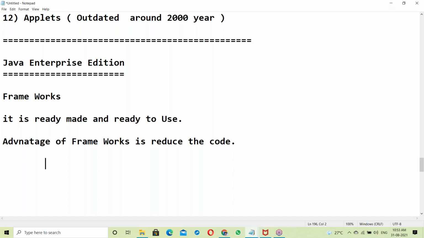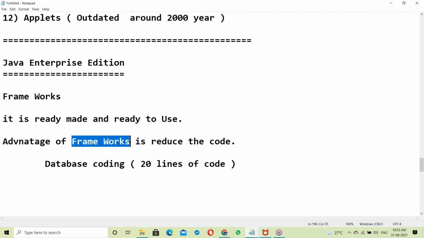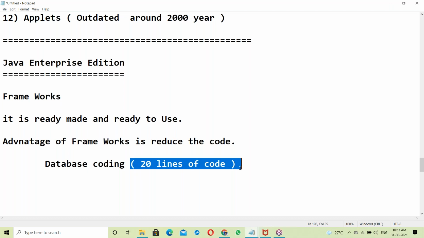Suppose Java code to connect to a database and read data from it: around 20 lines of code are required. Using the Hibernate framework, you can connect to the database without coding. Hibernate takes care of that, so you need not write those 20 lines of code.